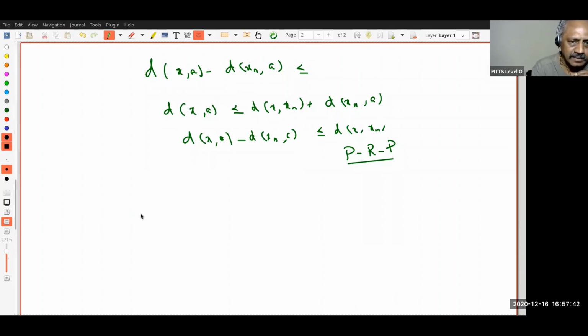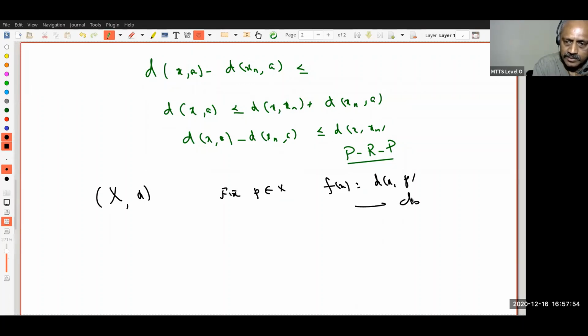What have we done? If you are given any metric space (X, d), fix any p in X, then define f(x) equal to the distance between x and p. We proved this is a continuous function. If you want, you can denote it by f_p because this function depends upon p, right? This is a continuous real valued function, number one. Number two, if you give me x and y in X, not equal, they are distinct, then take p equal to y.